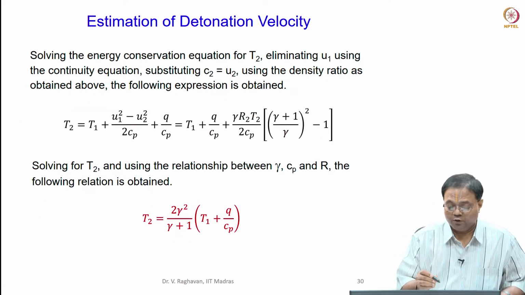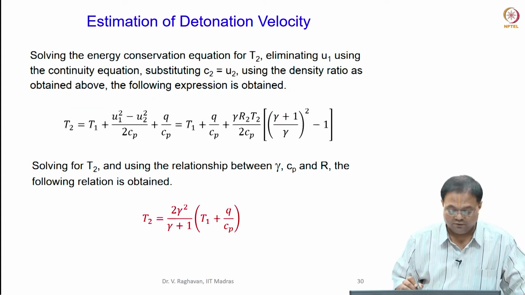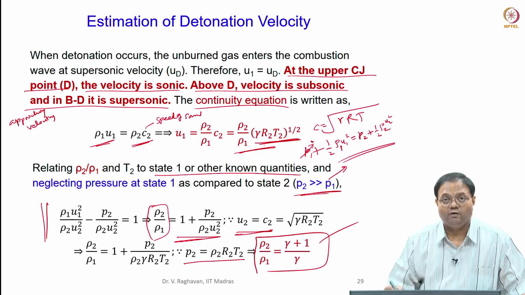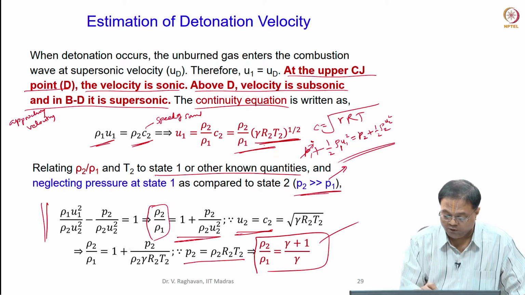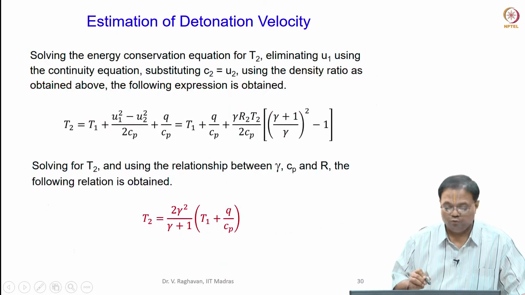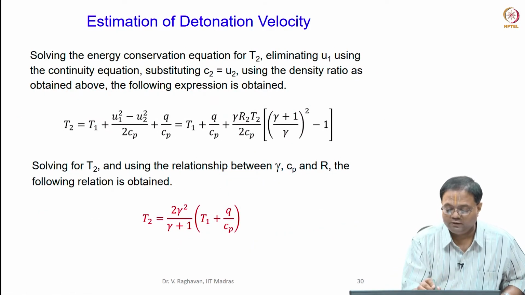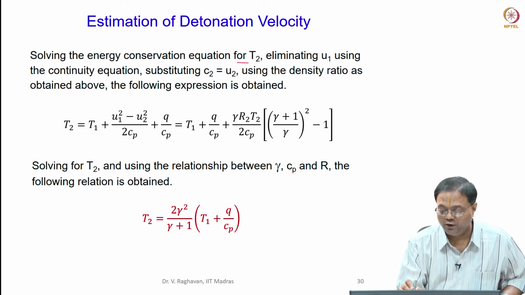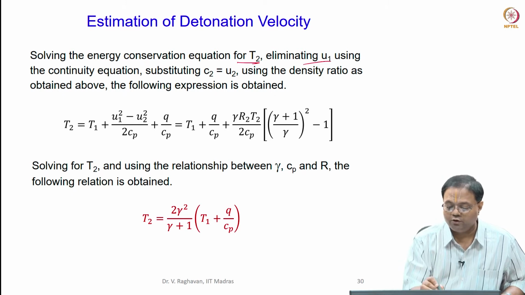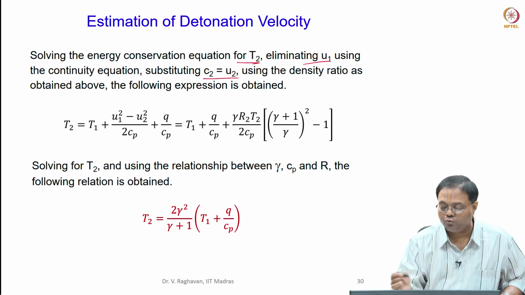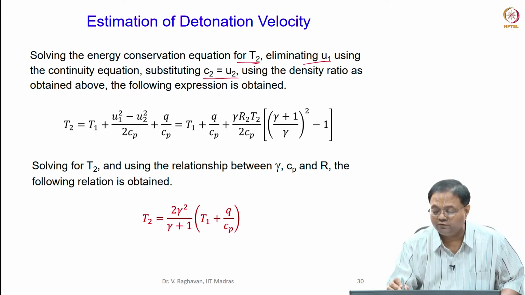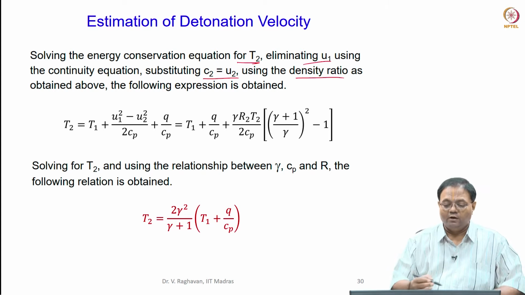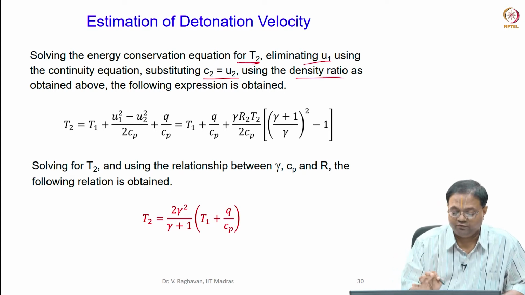So now similarly, I want a relationship for T2, as I have got rho 2 by rho 1 now. For that, I solve the energy conservation equation for T2, eliminating U1 using the continuity equation, substituting C2 equal to U2, and also using the density ratio. So much I do here. I am not deriving it. So that's what the summary is.